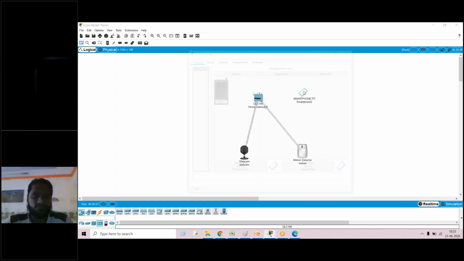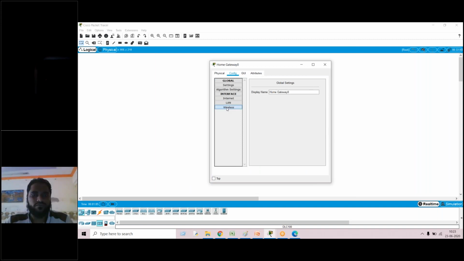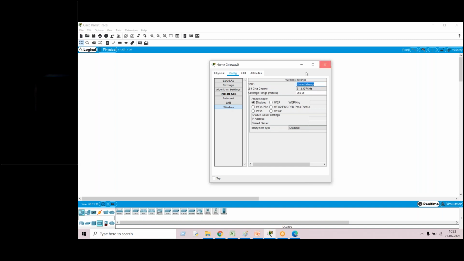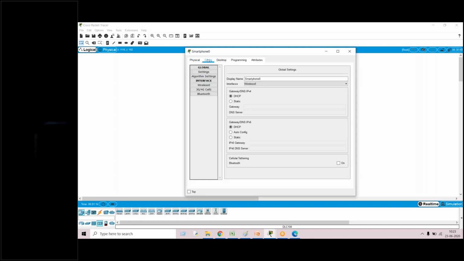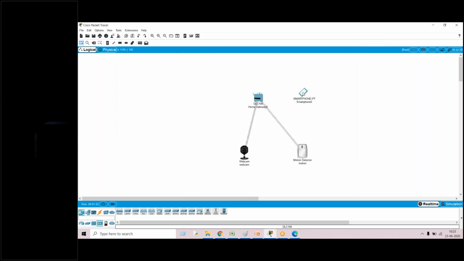In the second step, we also have to connect the smartphone with the home gateway. For the home gateway, I'm interested in knowing the SSID of this one. The SSID of the home gateway is given as home gateway. I'll copy that and directly paste it into the smartphone. I'll go to configurations. In the wireless SSID, it is given as default, so I'm giving the same gateway. Now the devices are connected, so the second step is done.